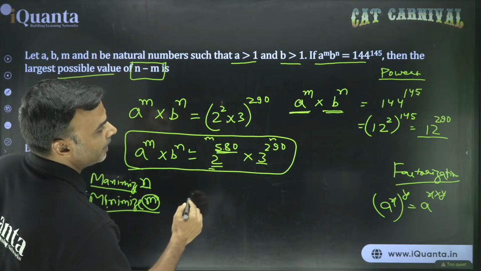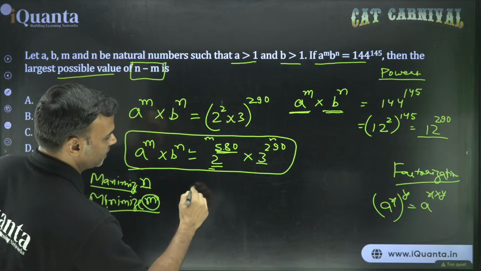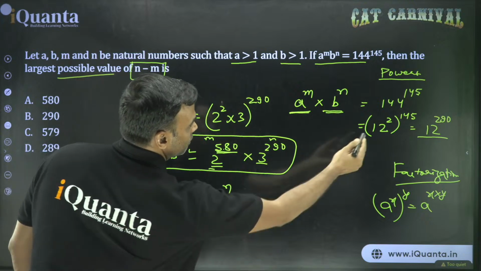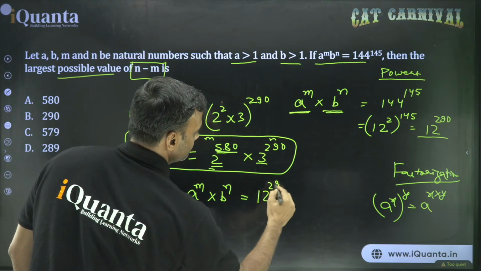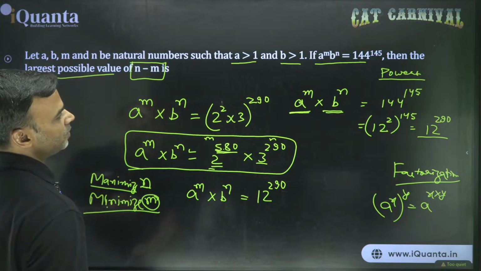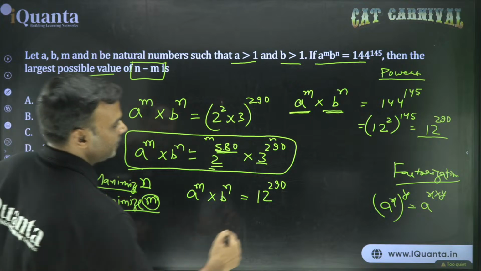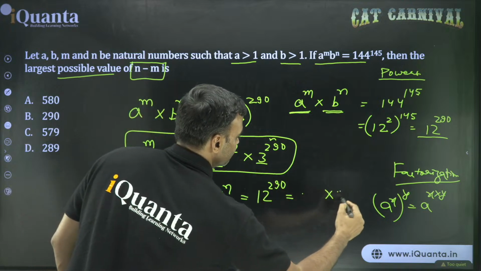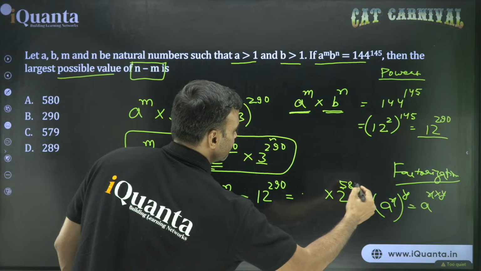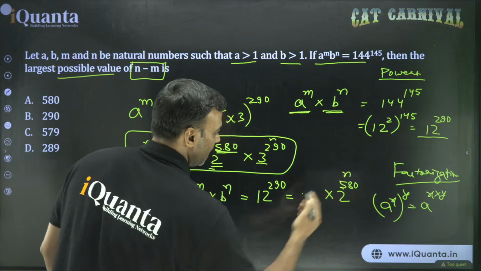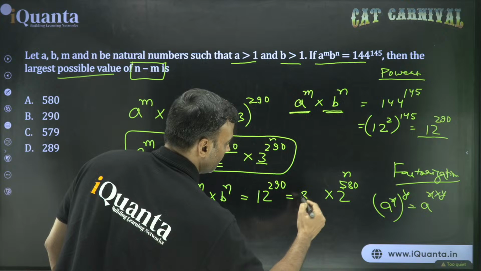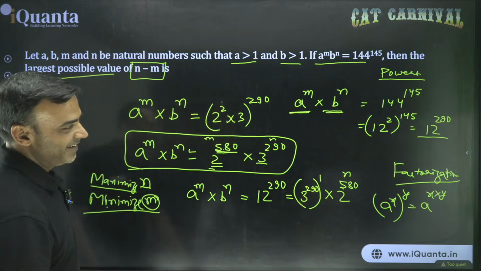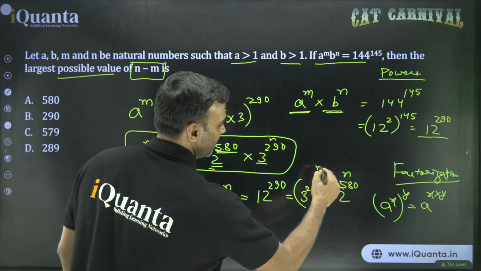So for that, we go back to the situation a^m into b^n, where it is 12 to the power 290, or we can write this as 2 to the power 580 as the second part because we want to maximize n. Taking this 3 to the power 290 to the other side, let's say it is to the power 1. Okay, so this 1 becomes m.